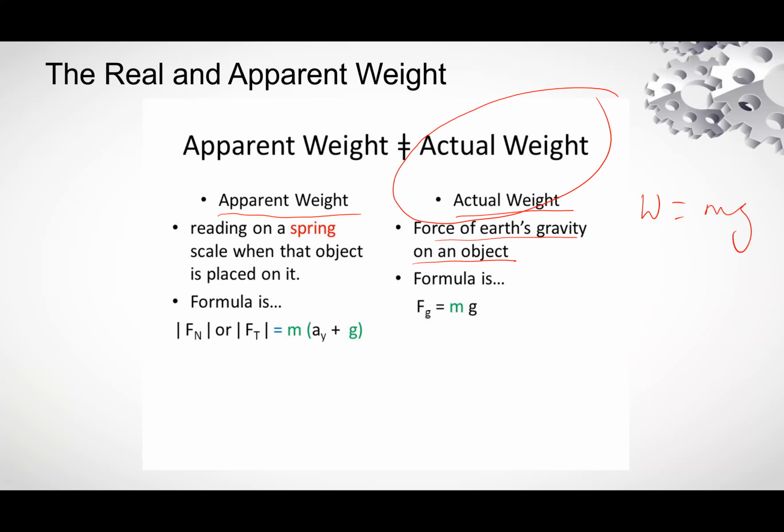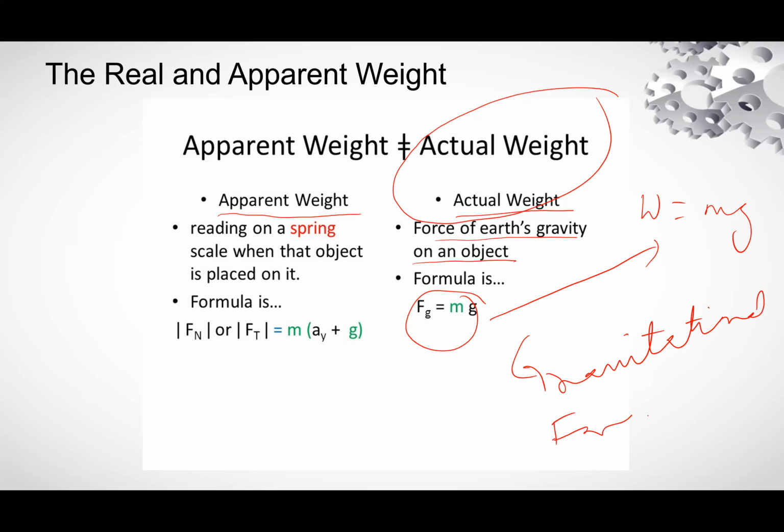It is the gravitational force on an object. Apparent weight is the reading on a spring scale when an object is placed on it. This reading of the scale is called apparent weight.